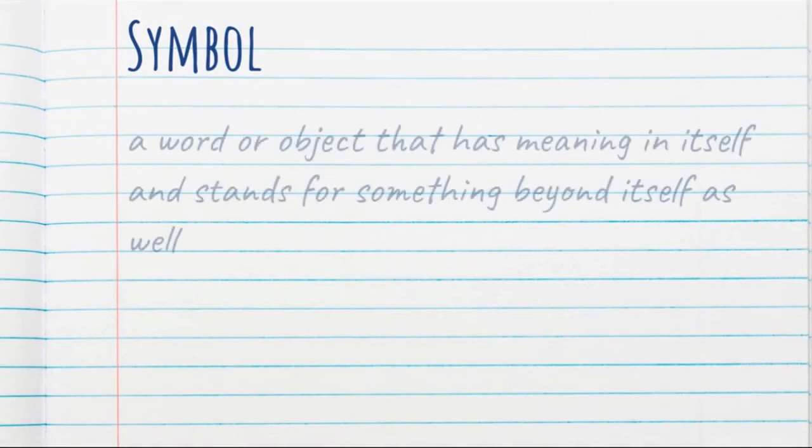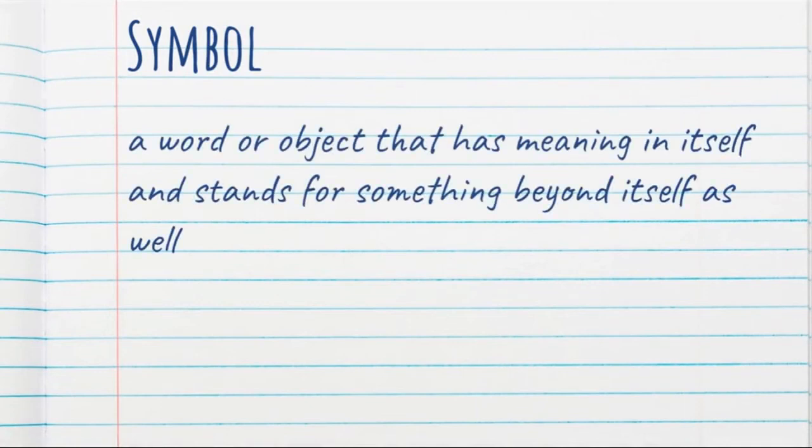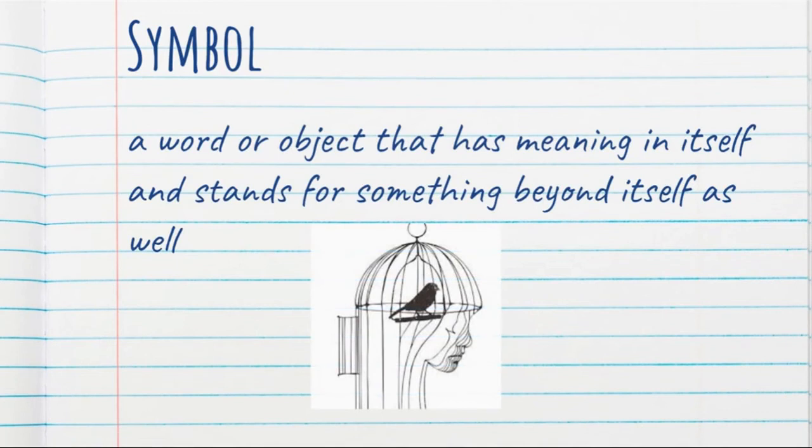Symbol. A symbol is a word or object that has meaning in itself and stands for something beyond itself as well. In this example, I used a caged bird to kind of get back to Maya Angelou's I Know Why the Caged Bird Sings. But we could even talk about The Outsiders and Johnny talking about stay gold, Pony Boy. What does it mean to stay gold? That was symbolic.